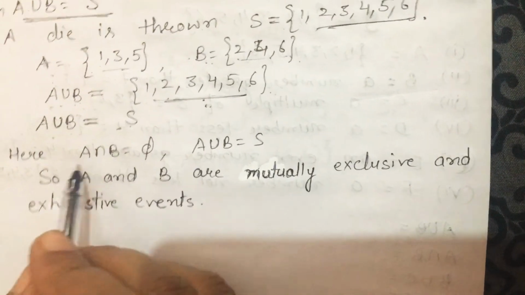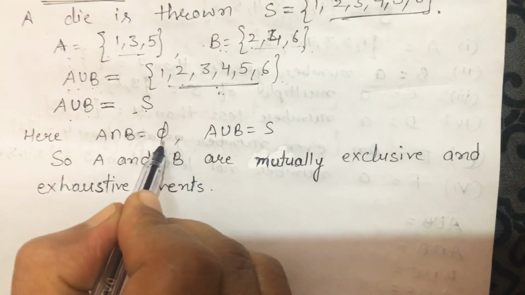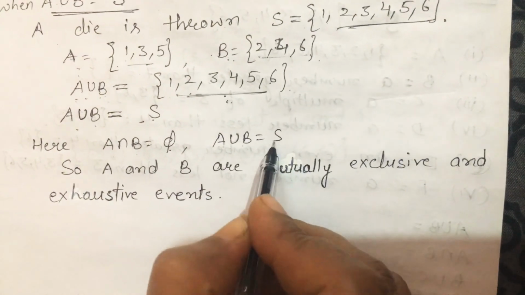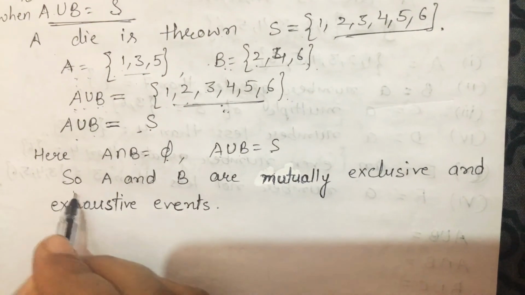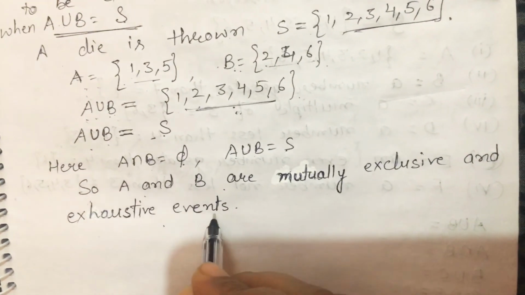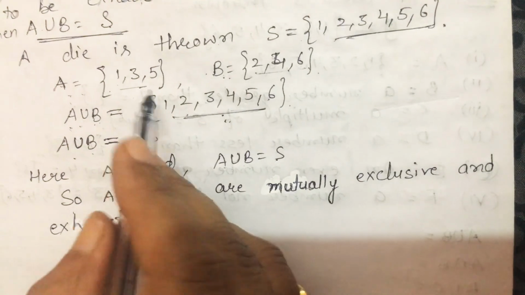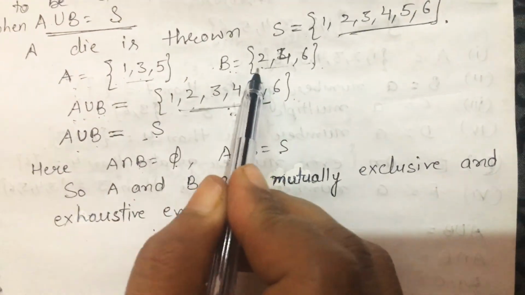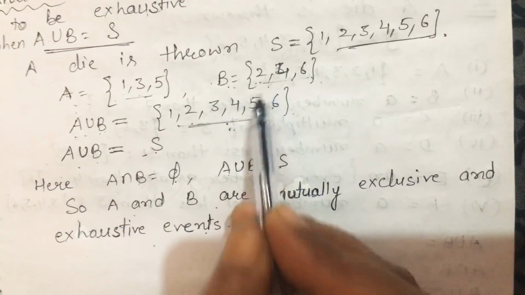And if A intersection B is equal to phi and A union B is equal to the sample space, then A and B are mutually exclusive and exhaustive events also. In this case, A and B are both exhaustive events and mutually exclusive.